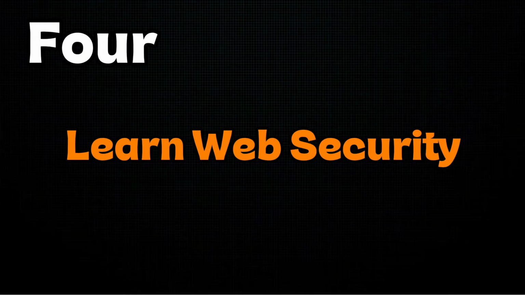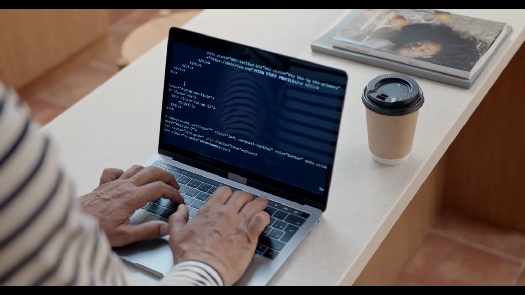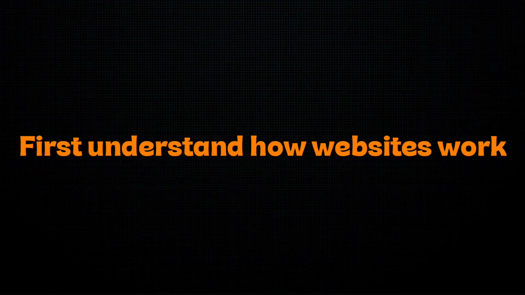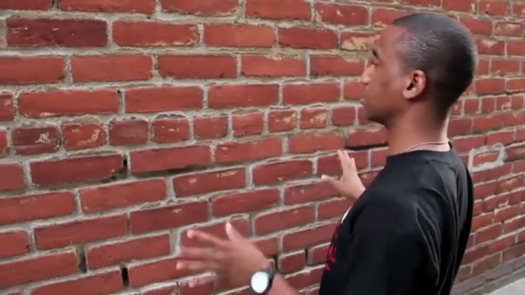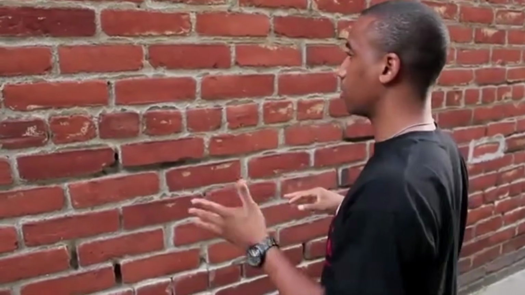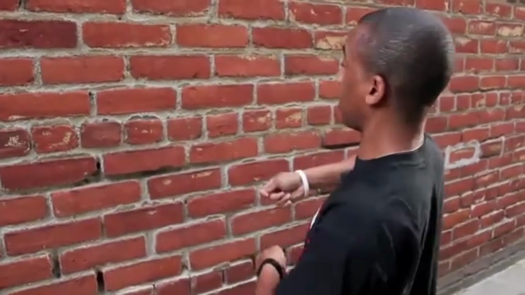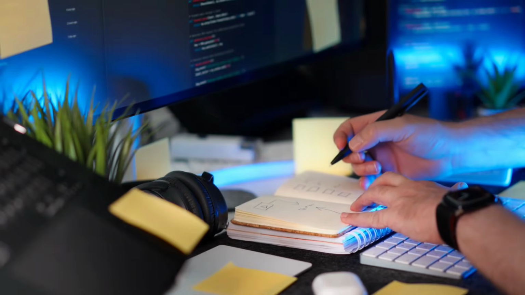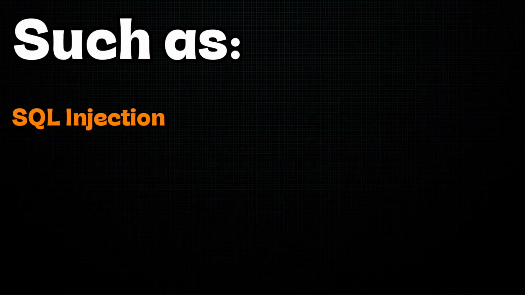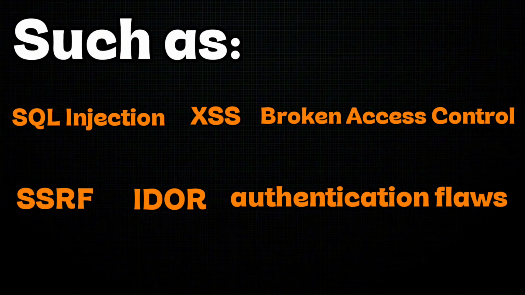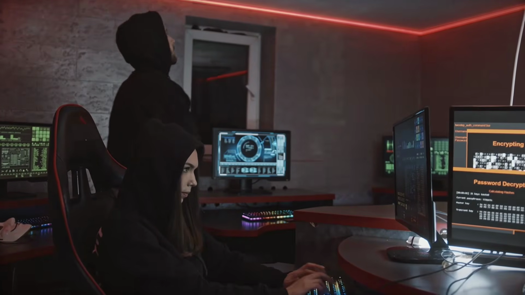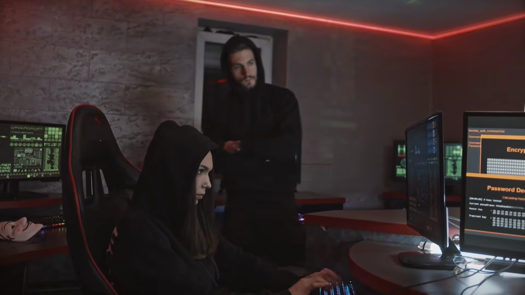4. Learn web security. If you're interested in hacking, web security is something you definitely shouldn't skip. First, understand how websites work. Learn HTTP requests and responses, headers, cookies, sessions, authentication, APIs, databases, HTML, JavaScript, and SQL. Then start learning common vulnerabilities such as SQL injection, XSS, broken access control, SSRF, IDOR, and authentication flaws. Don't just memorize the names. Understand why the vulnerability happens, how it can be discovered, and how developers can prevent it. Practice everything in legal labs instead of testing random websites.